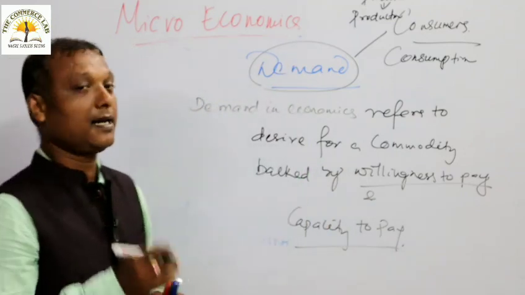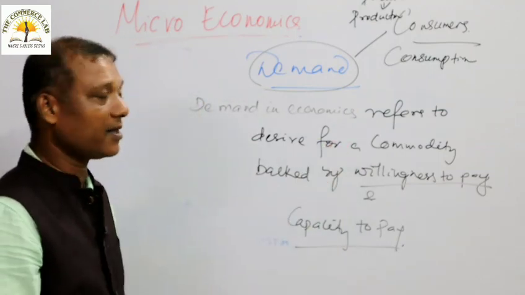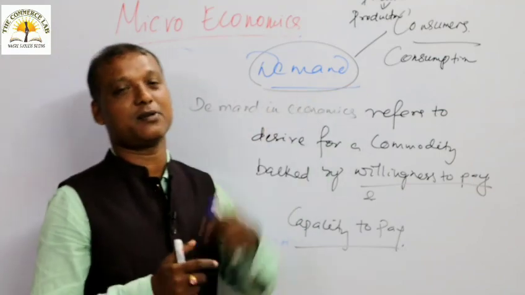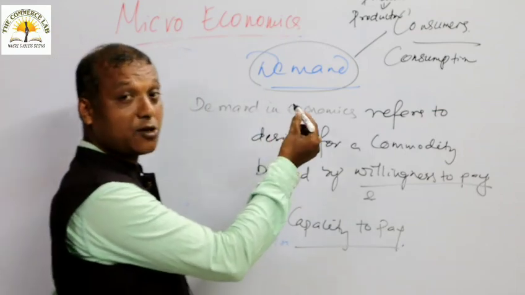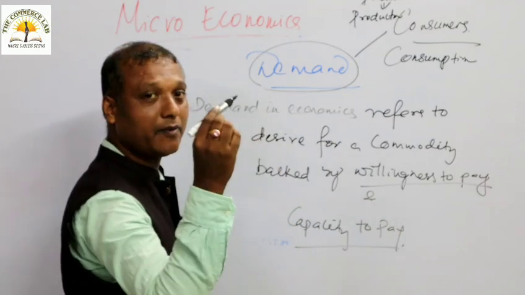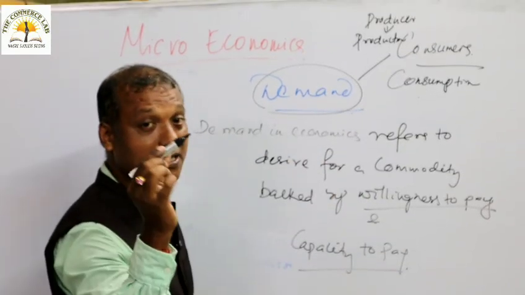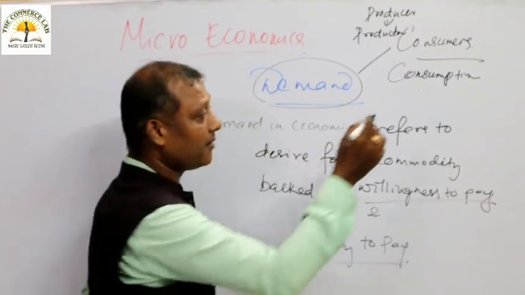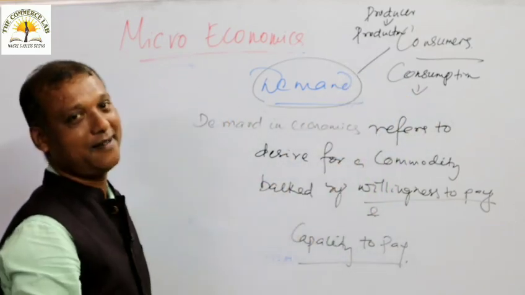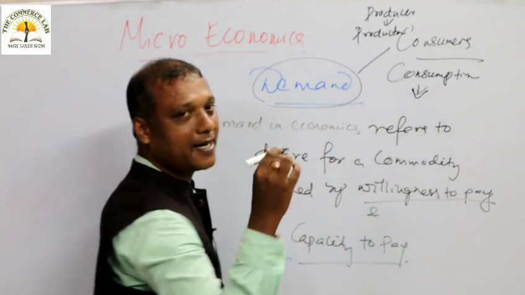So what does this mean? When a consumer uses some commodity, uses a good, that is called consumption. I use a marker, that is called consumption. Because when I use a marker, I use its utility. I use the utility of the marker. So consumption is nothing but the destruction of utility, and production is nothing but the creation of utility. Production is the creation of utility, and consumption is the destruction of utility.